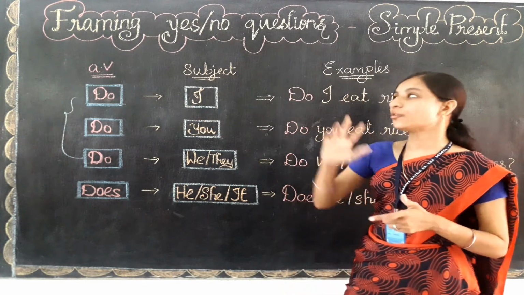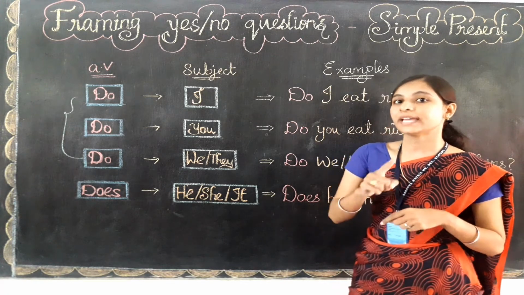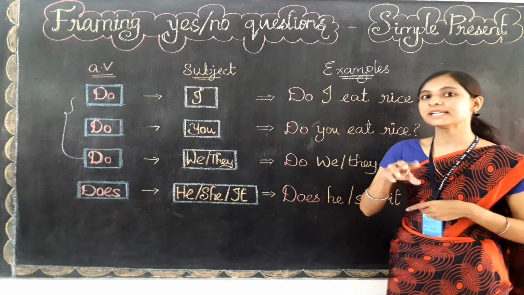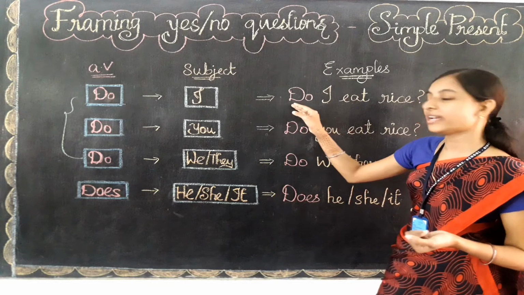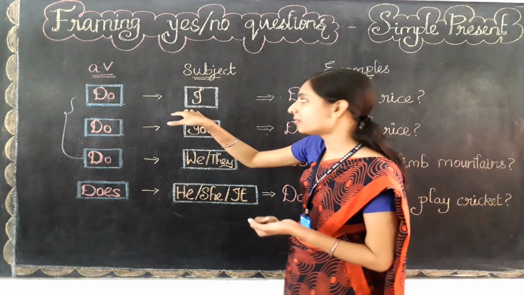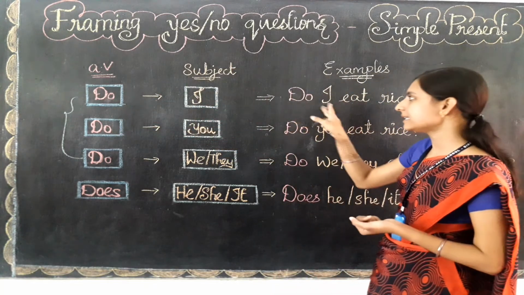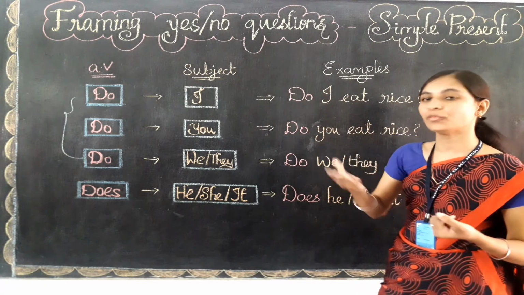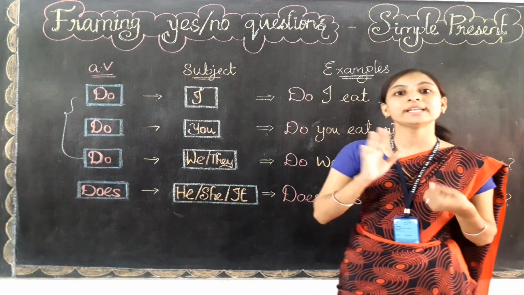Okay, children? So while framing a question, which word will come first? I said yes, the question word will come first and then the subject. Let's learn with example how to frame yes or no question. Okay, so as I said before, we need to use question word first. So the question word for the subject I will be do. So do will come first and then the subject, that is I, and the verb whatever they have given, the main verb. Okay, they have given it. Okay, so you need to use only the base form.